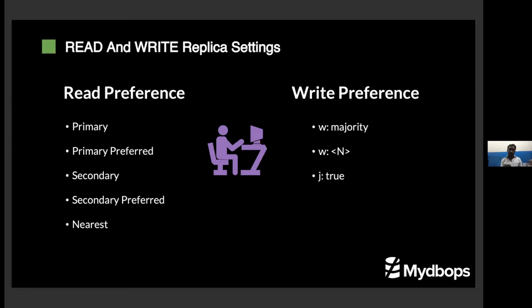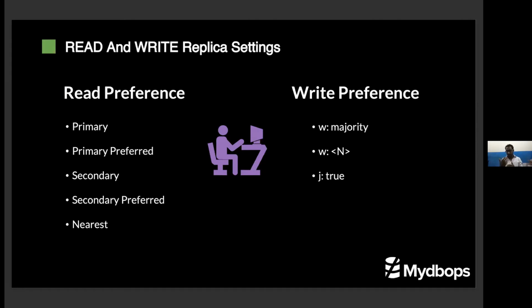Like in the write preference, the write preference is write majority. Whenever you are writing, as I told, it will write to the primary, then it will replicate to the secondary. It will put its write in the primary, and it will wait for the acknowledgement of the other secondaries to update it in the WiredTiger buffer or journal level, then it will acknowledge to the application.